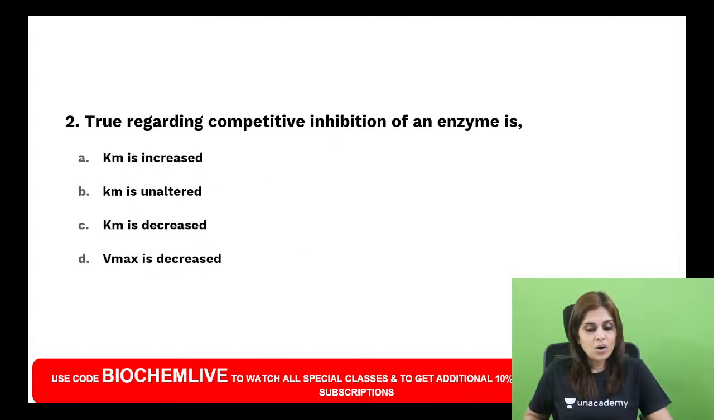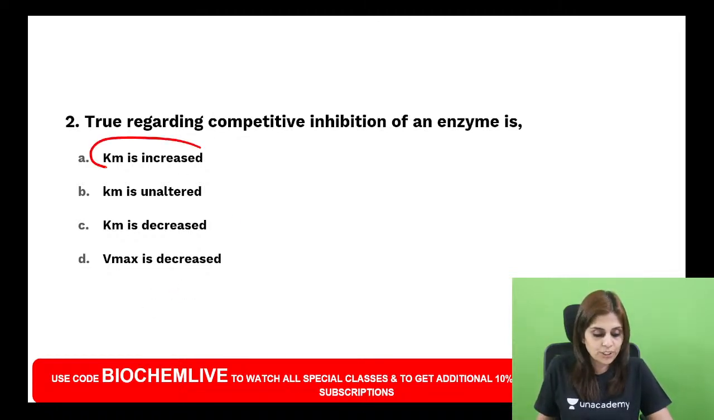True regarding competitive inhibition of an enzyme is... Can anybody try answering this? Km is increased, Km is unaltered, Km is decreased, Vmax is decreased. Benay Agarwal only got it clarified somewhat. You're not exactly clear. Okay, Sai Kiran says it's choice A. Rajandeep also says it's choice A. Very good. Benay says it's choice D.